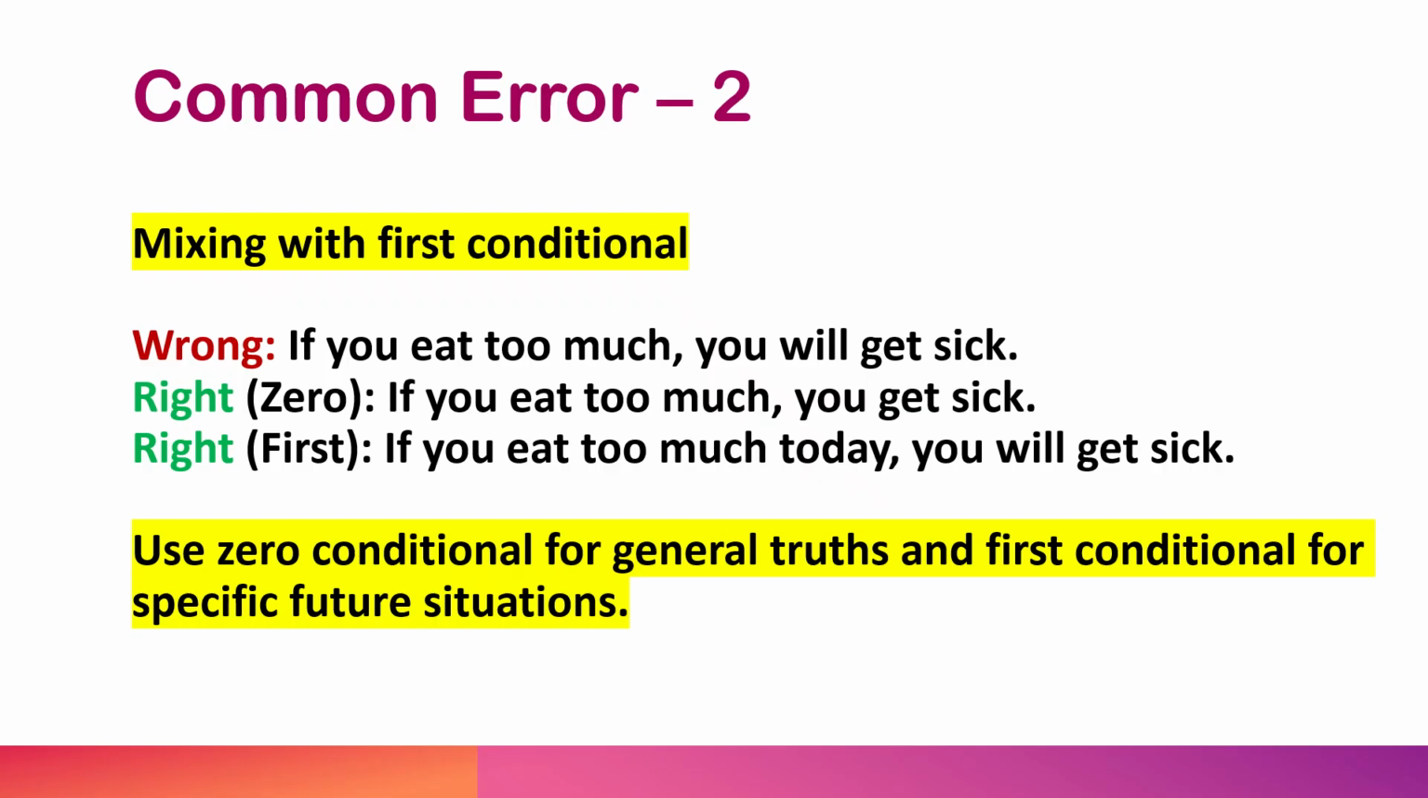The next error that we make during zero conditionals is mixing it with the first conditional. If you eat too much, you will get sick. This is incorrect. If you eat too much, you get sick. That is correct. If you eat too much today, you will get sick. This is first conditional. Use zero conditional for general truths and first conditional for specific future situations.